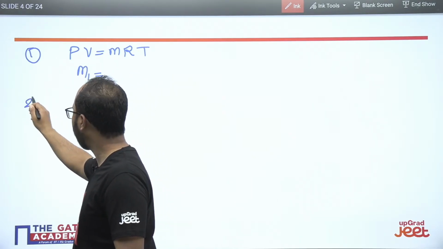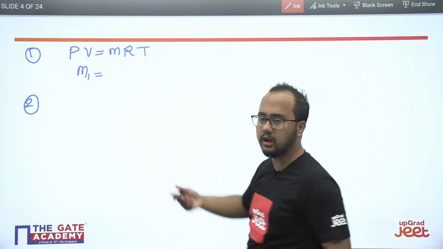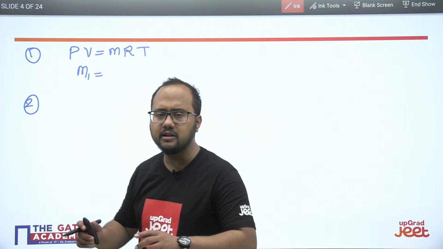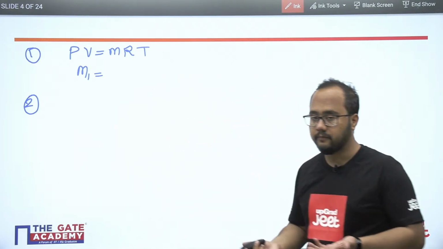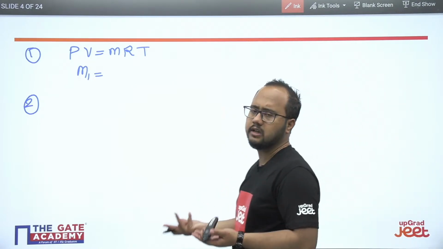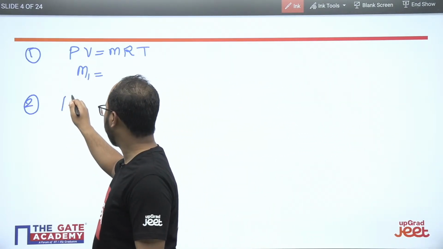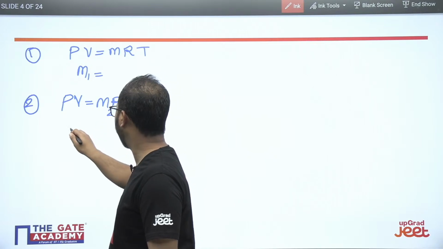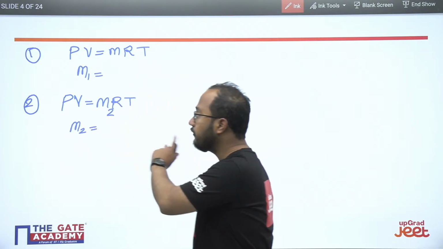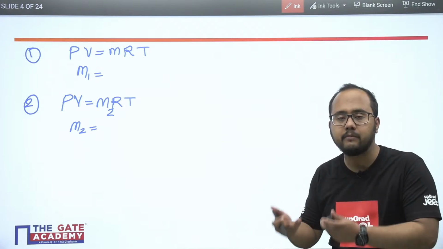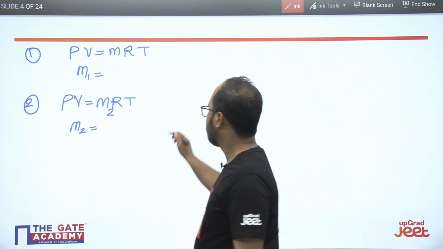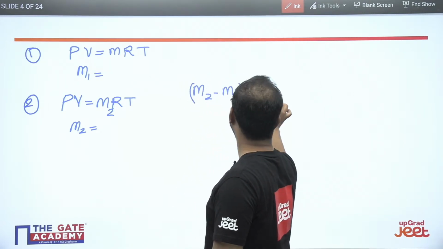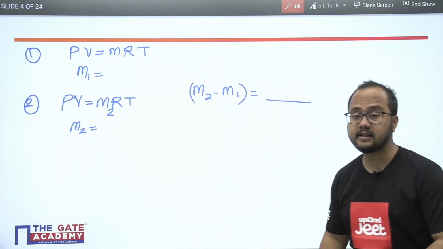In a similar way, we know the final pressure, we know the volume. Volume will remain same because it is a tank. Obviously, they have mentioned a tank which we can consider as rigid. So rigid tank is there, so definitely volume will be constant. Again, we can apply PV is equal to mRT, and from this, we can calculate M2. And the difference of M1 and M2 will be the amount of mass which has been pumped out from the container, right? So we can calculate M2 minus M1. I hope it is clear to everybody, right?